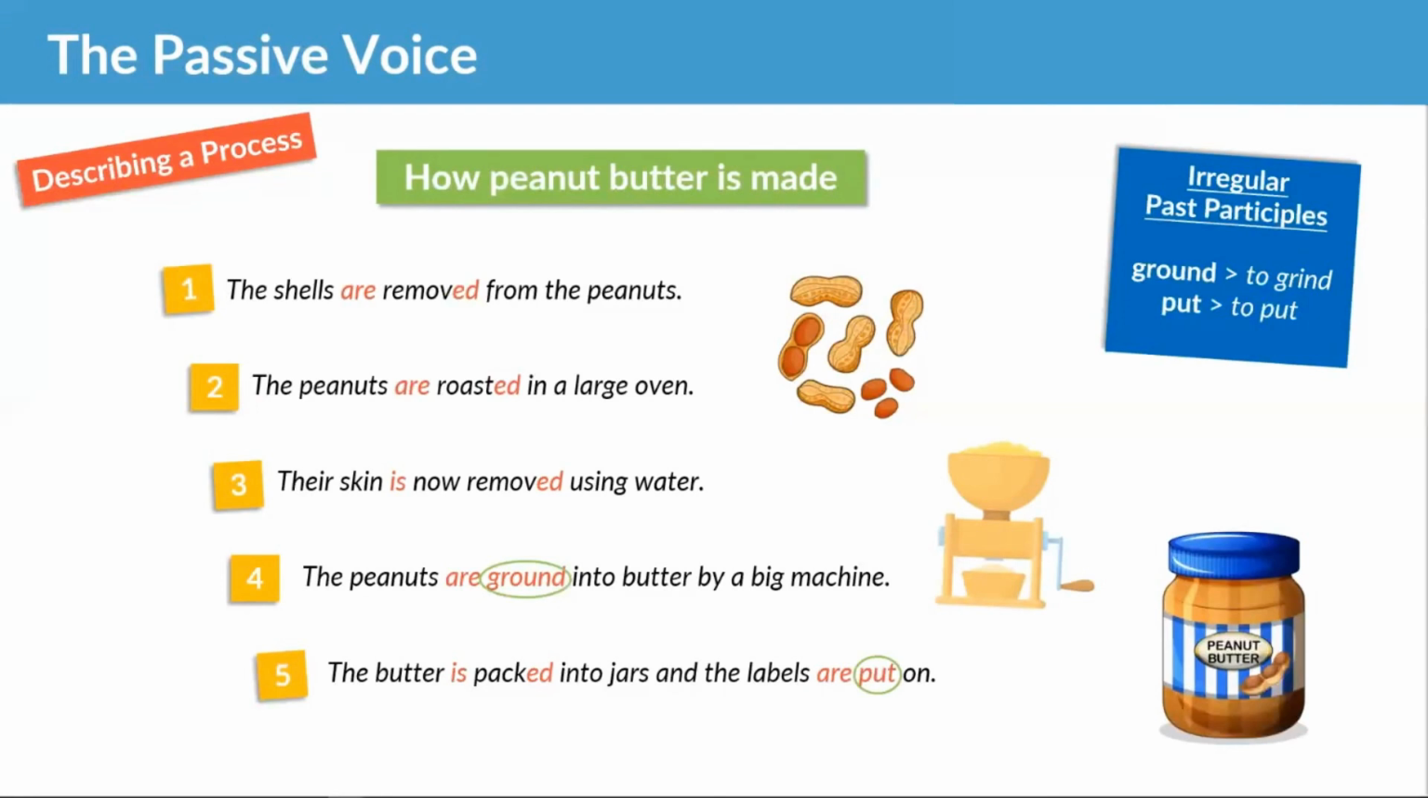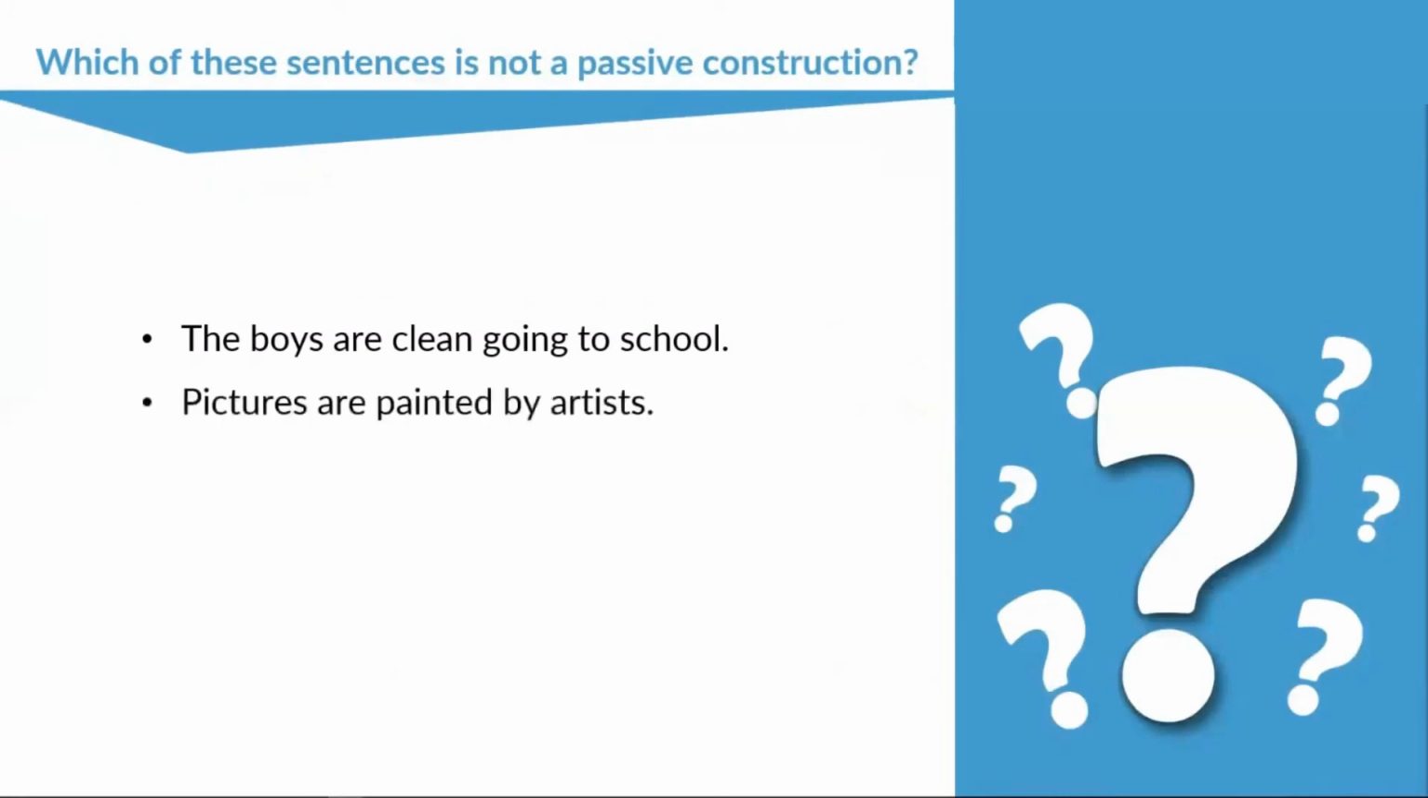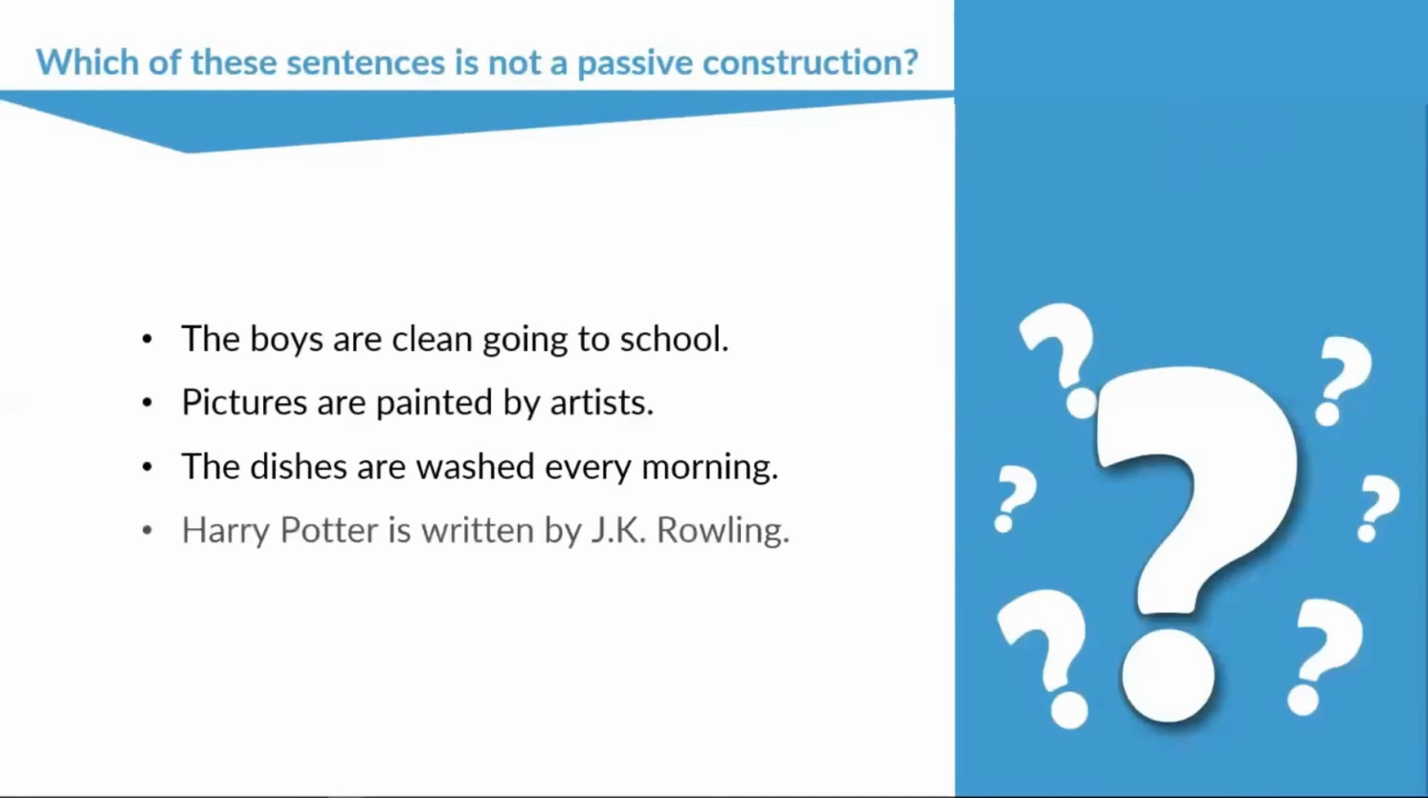So let's have a look at our final question of the day now to make sure you are all still with me. So which of these sentences is not a passive construction? The boys are clean going to school. Pictures are painted by artists. The dishes are washed every morning. Harry Potter is written by J.K. Rowling. So which of those is not a passive construction?